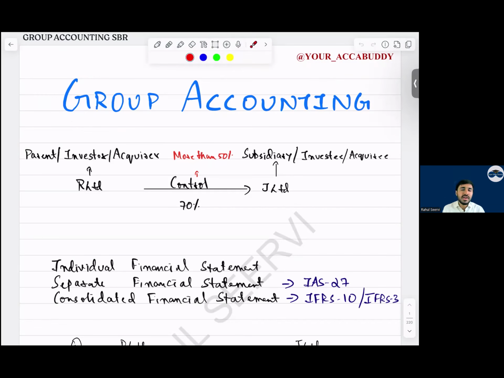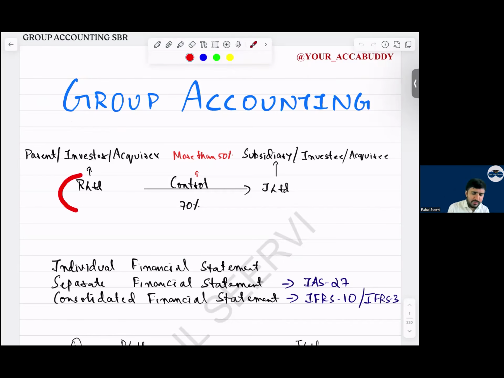What is the meaning of business? What does control mean? Which company is the acquirer? What is joint operation? What is joint venture? What is foreign operation? What is functional currency? Then the fair value theory, how should we present that? Then you have the goodwill calculation theory. Each and everything.